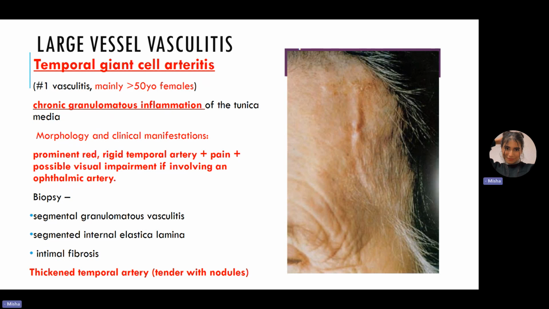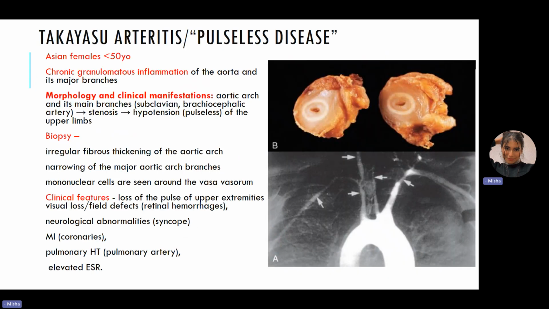Now, we can talk about the next disease, which is Takayasu's arteritis or pulseless disease. You need to understand why it's called pulseless disease, because if you just say pulseless disease, they will definitely ask you, why do we call it pulseless? So who is it common in? Asian females who are less than 50 years old. What is the definition of the disease? It's a chronic granulomatous inflammation of the aorta and its major branches.